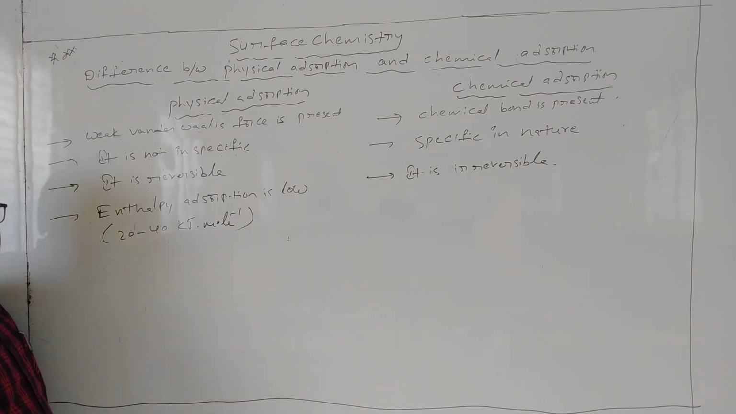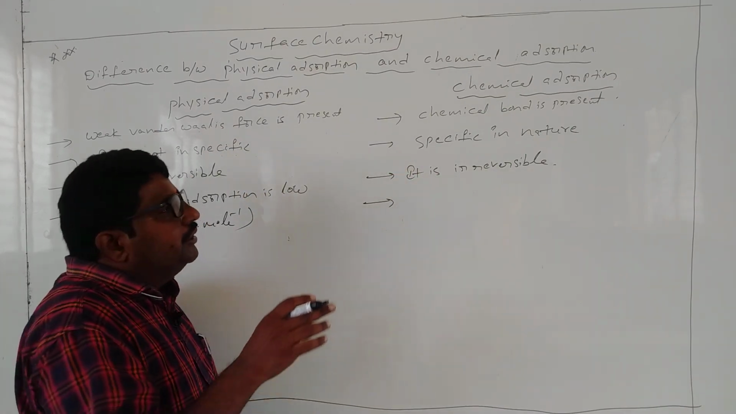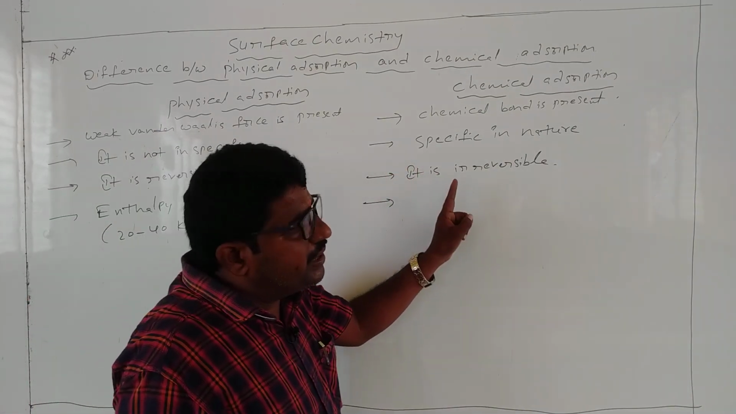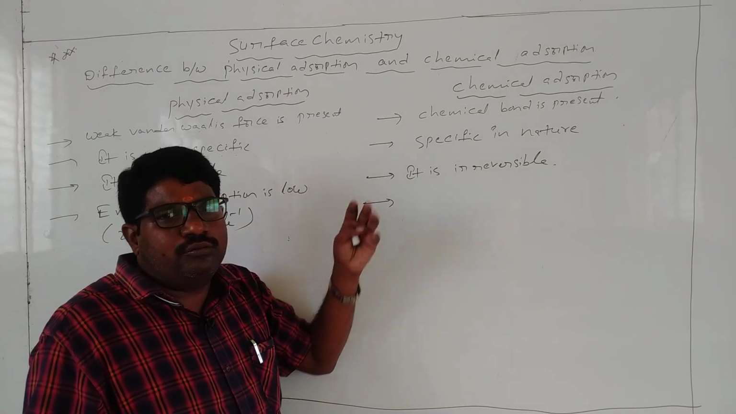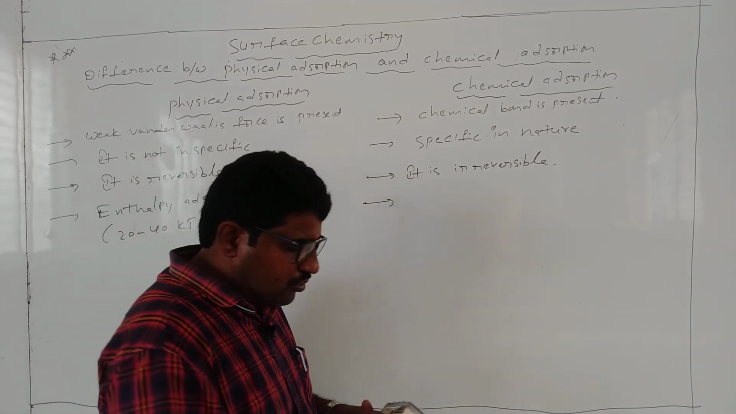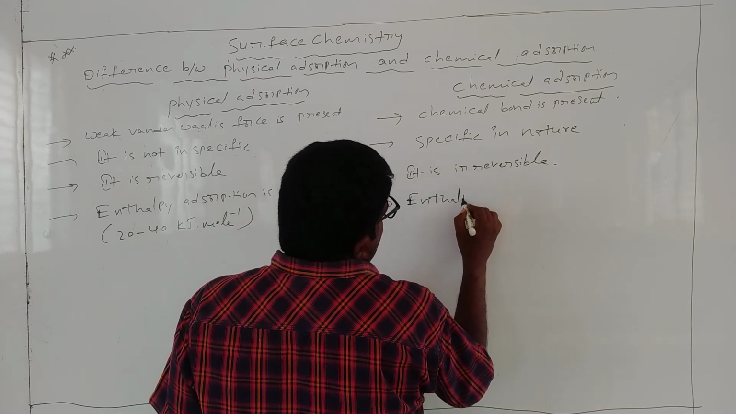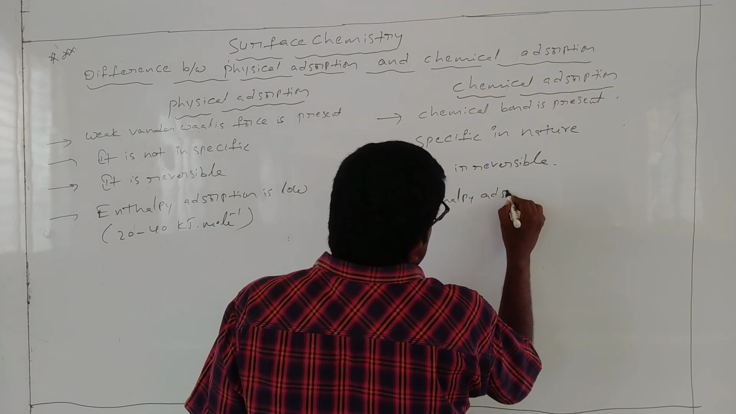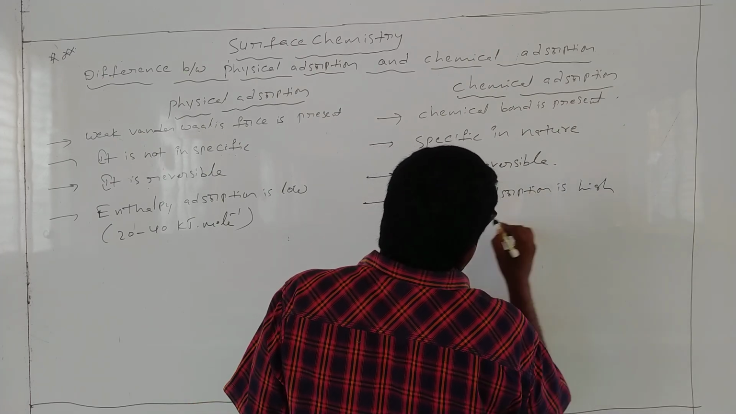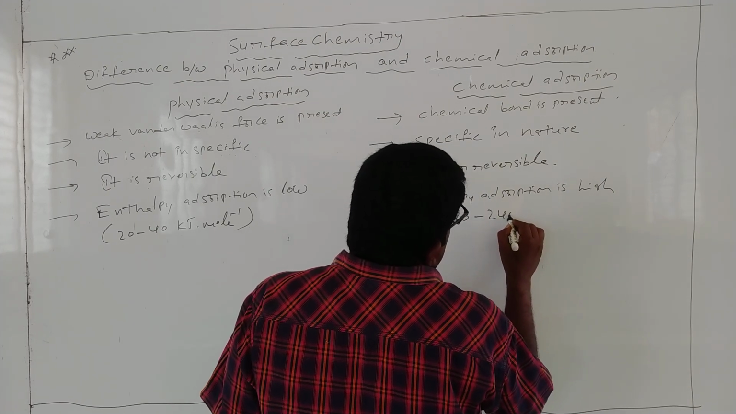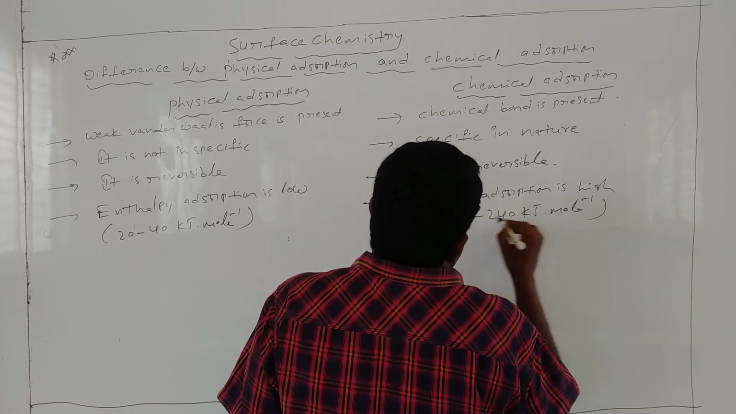Next one, due to the presence of a chemical bond between the adsorbate and adsorbent, the enthalpy energy is more. So the energy of absorption is more. That is why for this one the enthalpy of absorption is high. How much? 80 to 240 kilojoules per mole.